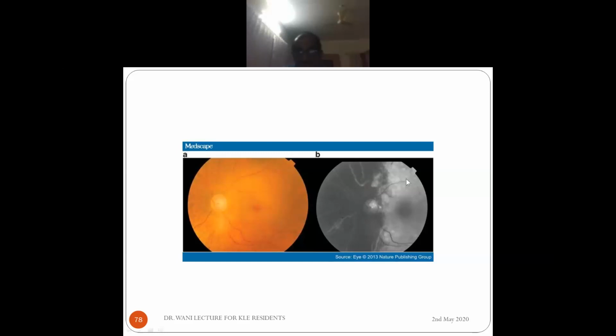So this is because, as I told you, the ophthalmic artery sometimes gives a branch which divides further into a long posterior ciliary artery or short posterior ciliary arteries plus a central retinal artery. So when the part which was supplying the nasal part of the choroid, those short posterior ciliary arteries, if they are blocked, then definitely you will not see any choroidal circulation here, but you see choroidal circulation here, plus the central retinal artery. This is an example of the common origin of short ciliary arteries and central retinal artery.